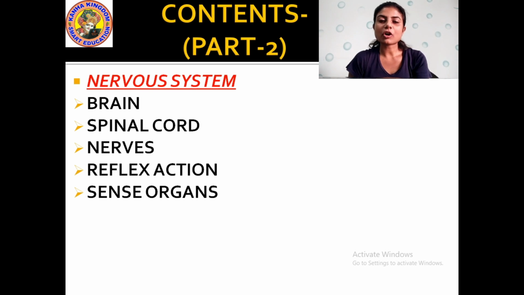So students, the contents of the nervous system are, first we will study about the brain, then spinal cord, nerves, reflex section and the sense organs of our body. Alright, this will be the content: brain, spinal cord, nerves, reflex section and the sense organs of our body.